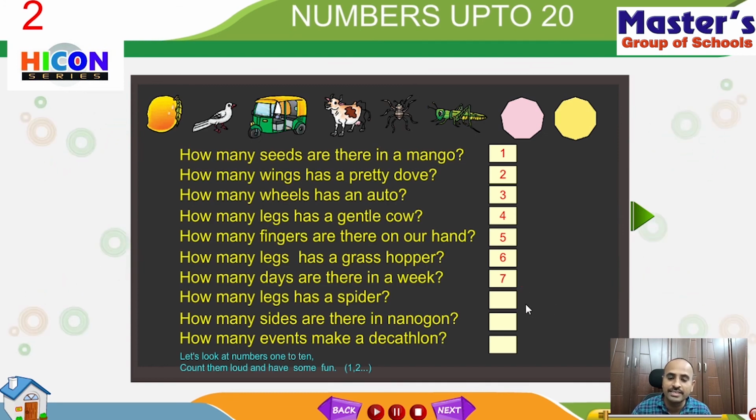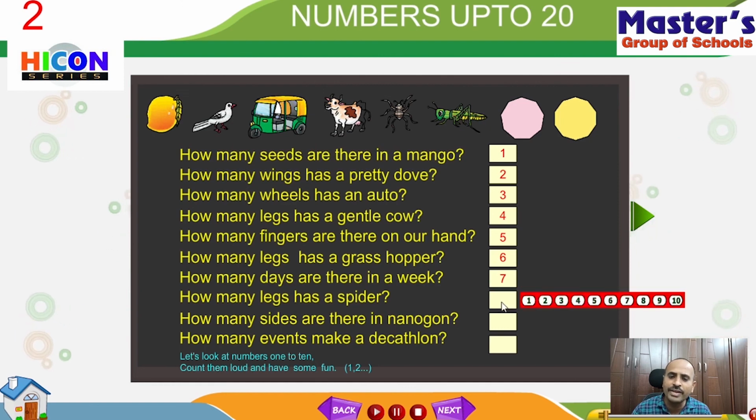How many legs has a spider? Children, how many legs has a spider? Look at the picture. Here is a spider. If you count the number of legs for the spider in the picture, 1. This is the second leg, 2. Third leg 3, 4, 5, 6, 7, 8. So a spider has a total of 8 legs. So the answer is 8.